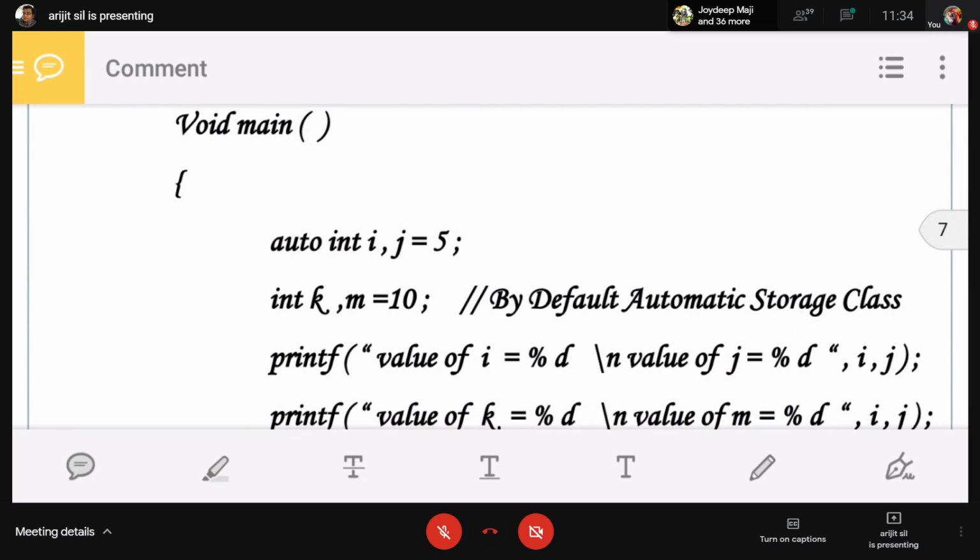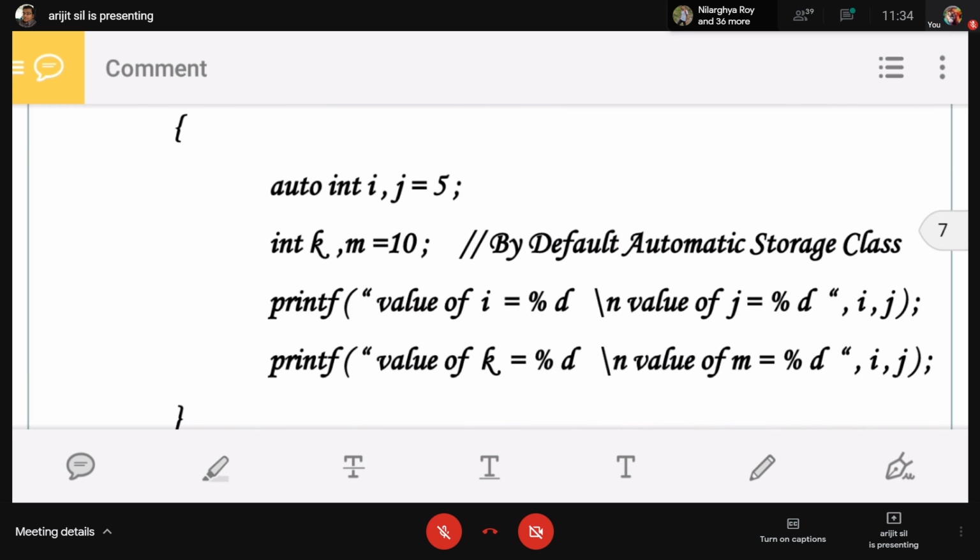See the program. Auto is the storage class, and int is the data type. i and j are both variables, and we declare i, j = 5. Now the value 5 is stored in the variable j but not in i. Similarly, int k, m = 10. Now the value 10 is stored in the variable m but not in k. Printf the value of i and the value of j.